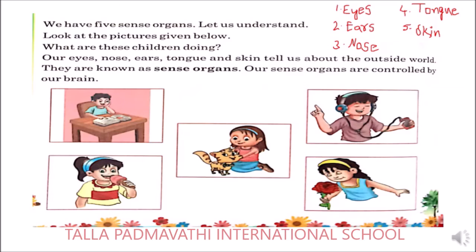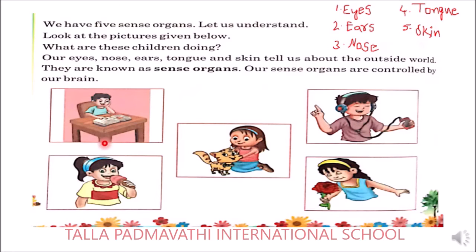Now, what you need to do is look at these pictures. Are you able to look at these pictures, children? Yes, 1, 2, 3, 4 and 5 pictures are there. You need to see the pictures and identify what these children are doing here. Go with the first one. What is the child doing here? The child is reading the book.